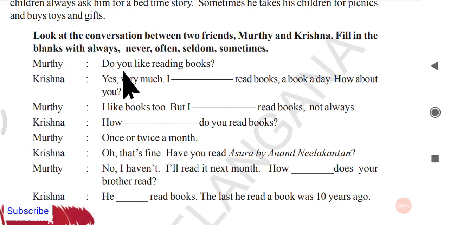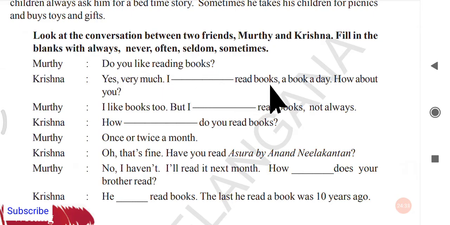Murthy: Do you like reading books? Krishna: Yes, very much. I dash read books, a book a day. How about you? So this guy Krishna reads a book every day. How can we fill this gap? Yes, very much. I always read books. First one, I always read, we can choose this option here.